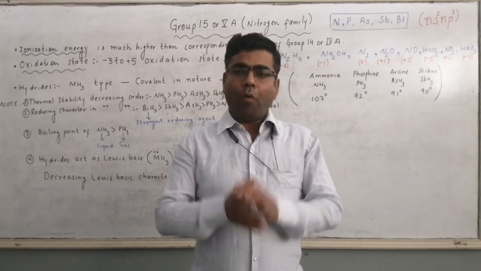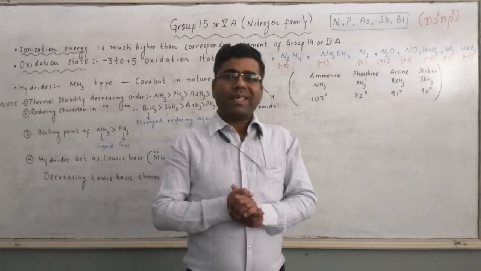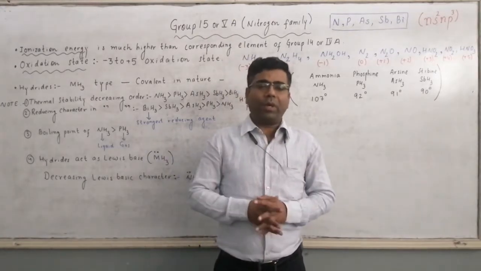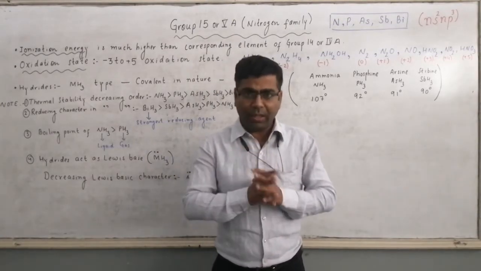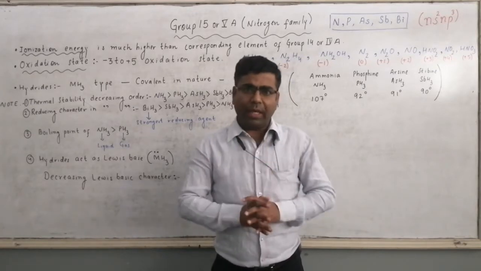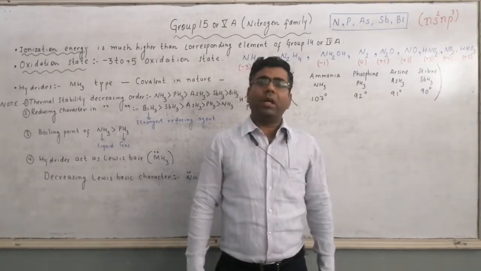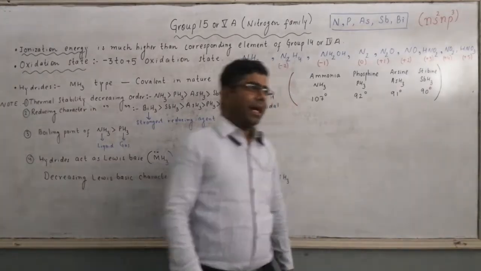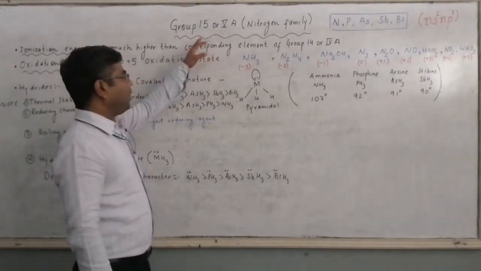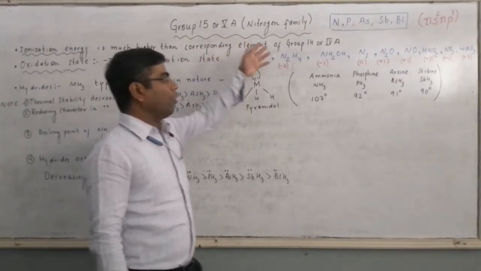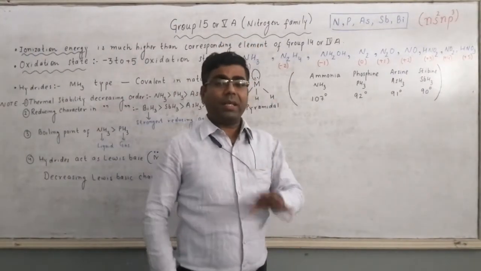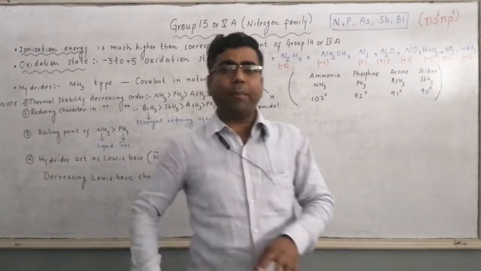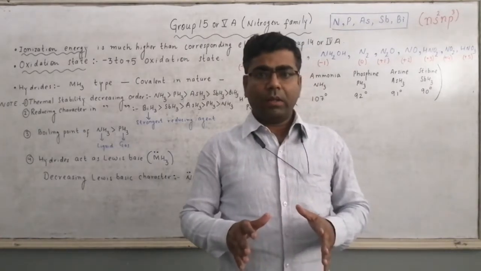Today we will talk about some important points related to group 15 or 5th A, which is also called nitrogen family. So let us start. Group 15 is called nitrogen family because nitrogen is the first member of this group.